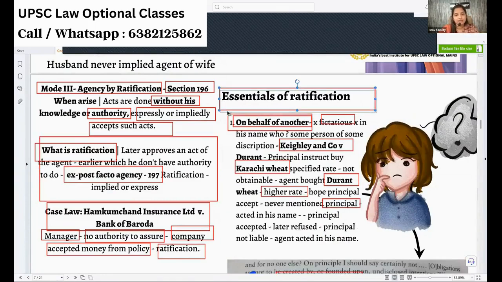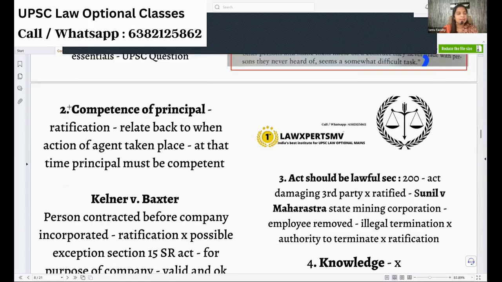Now we are jumping into the essentials of ratification. First one is on behalf of a person: you should have acted on behalf of the other person. So you explain that and give a case law for the same, and then you go to the competency of the principal. While the agent is acting, the principal must be competent. Then only the question of ratification comes.